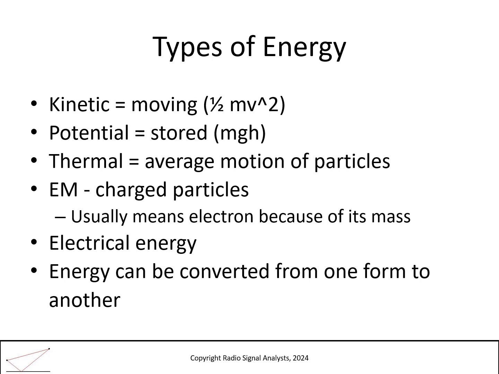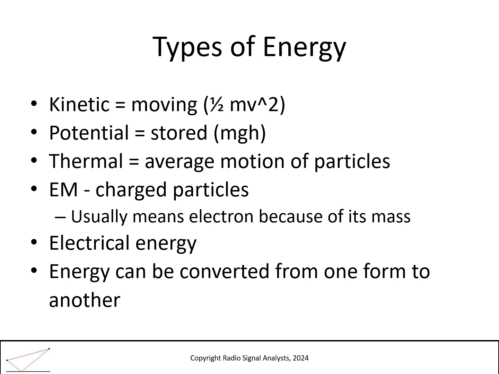Potential energy describes how much force or tension is being applied to maintain an object at a certain height or position. If an object is released from some height, its kinetic energy can be predicted from the change in its potential energy as it falls. Thermal energy is a measure of heat, often described as the average motion of particles as in a gas. In a solid or liquid, we mostly mean the average motion of electrons, but the atoms and molecules are also vibrating.